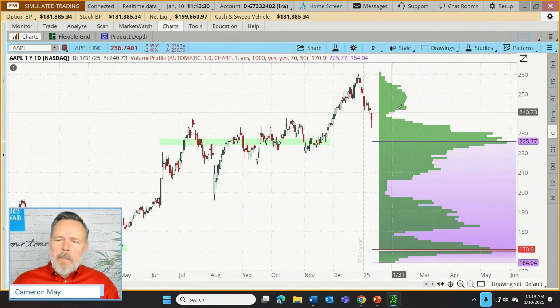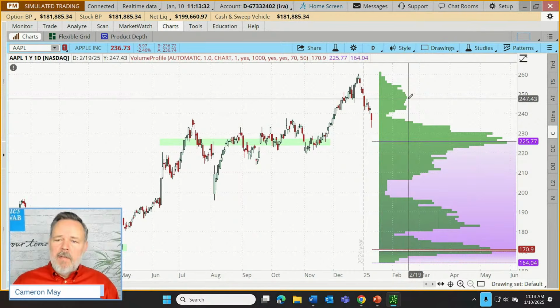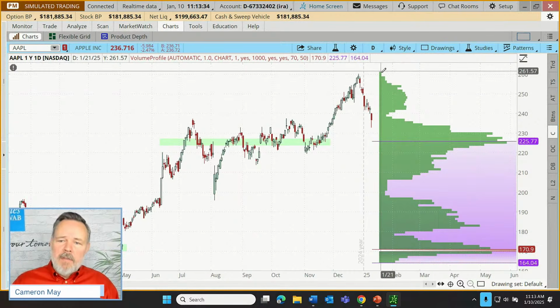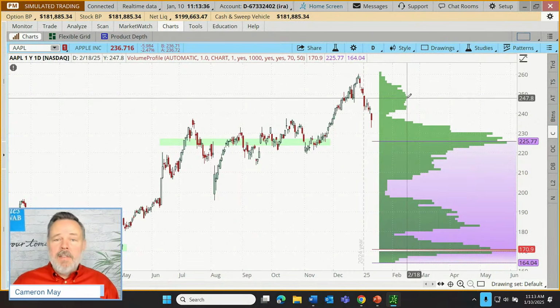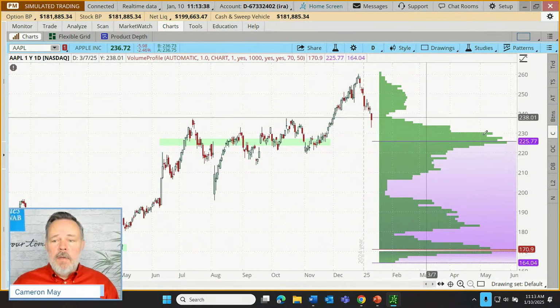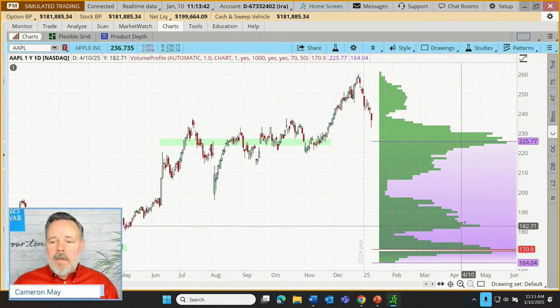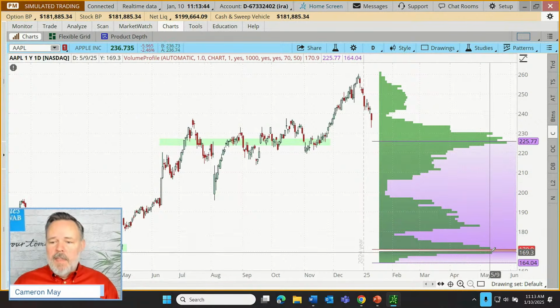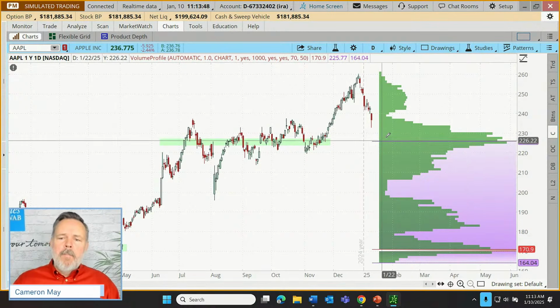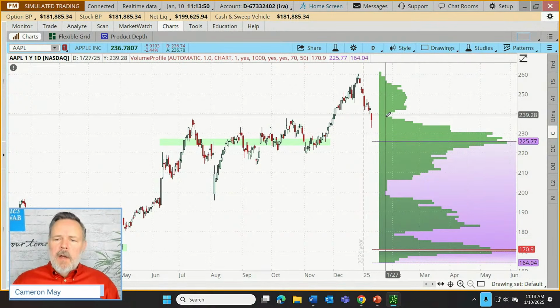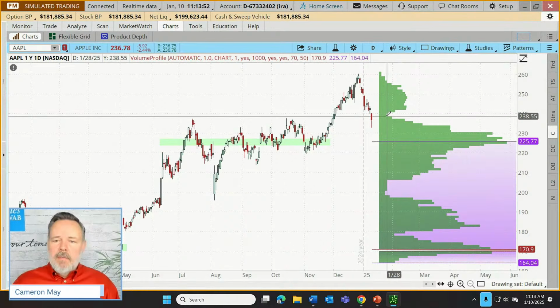When the volume peaks at a certain price level and drops off at other levels, we refer to those peaks as nodes. So this is a node. That's a high value node. This is another volume node. This is a node, the point of control node. Now, in between those nodes are low volume levels.